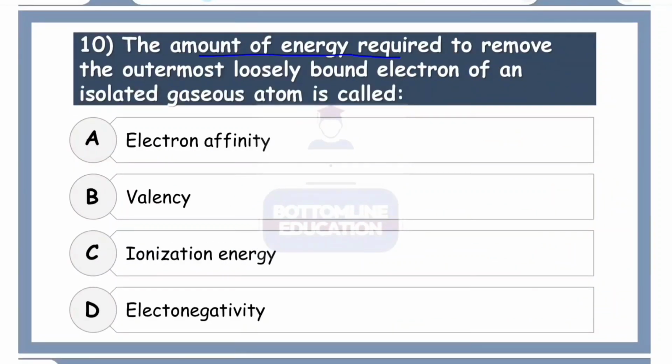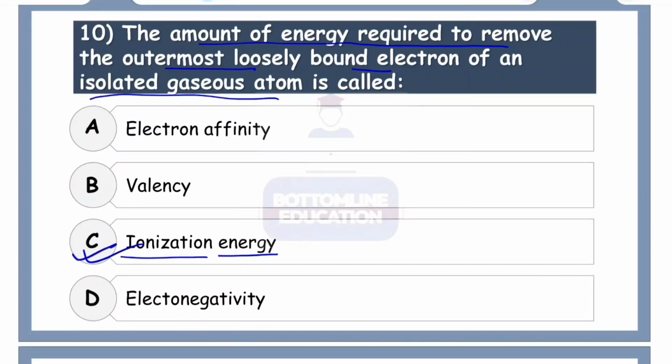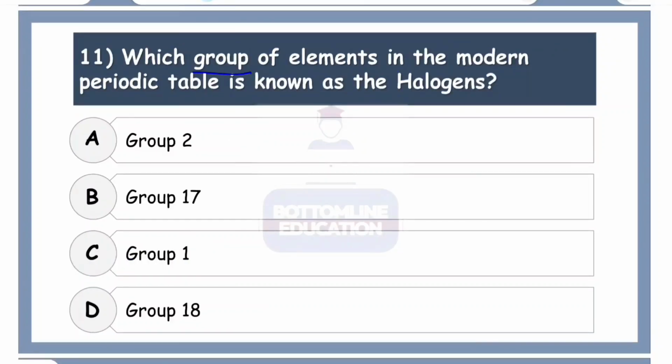Next, the amount of energy required to remove an outermost loosely bound electron of an isolated gaseous atom is called dash. Now we have to read that. This is basically to remove the outermost loosely bound electron, which results in the formation of ions, and that energy is called ionization energy. Energy required to remove the outermost loosely bound electron of an isolated gaseous atom: ionization energy. Which group of elements in the modern periodic table is known as the halogens?